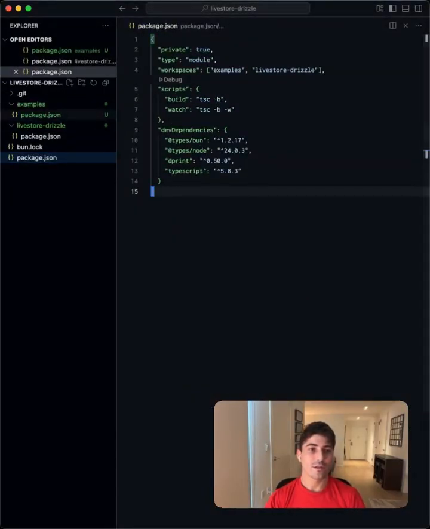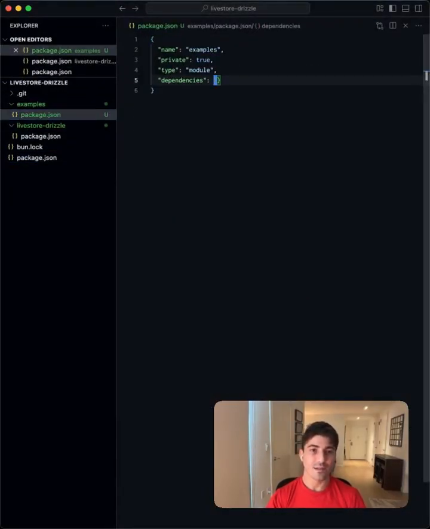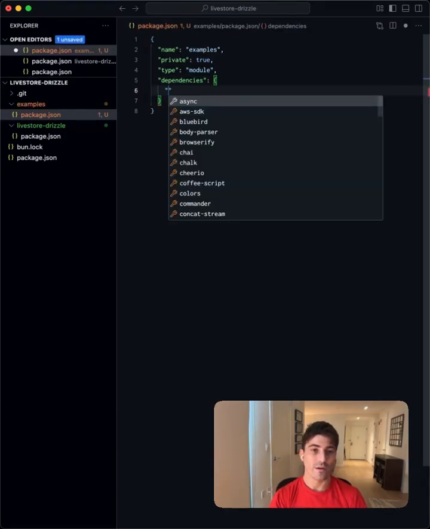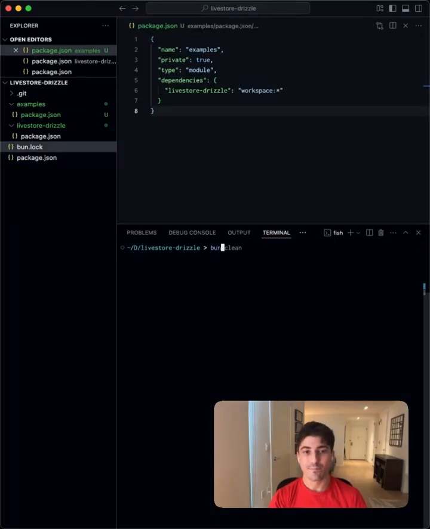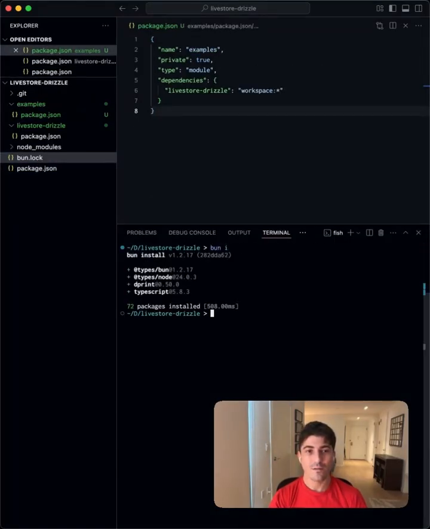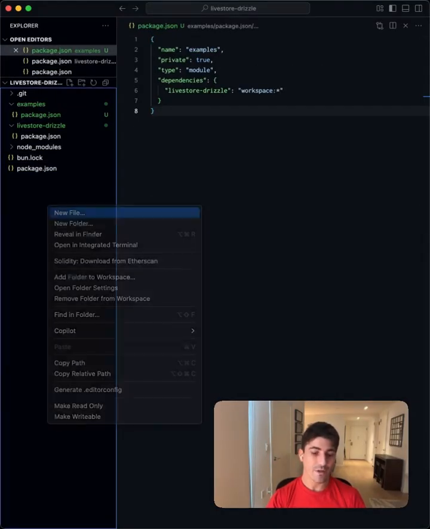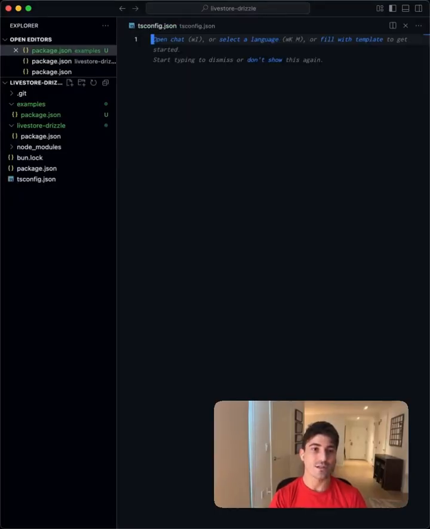We're going to go into the examples and add a dependency wherein livestore-drizzle is coming from workspace:*. Let's bun i. And now we can configure tsconfig.json.